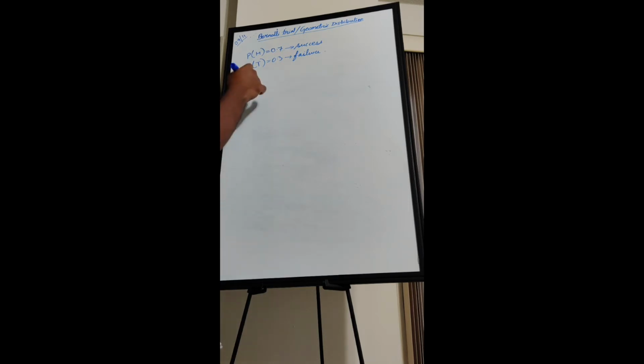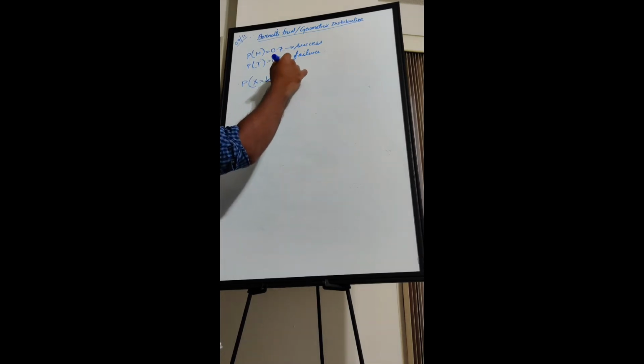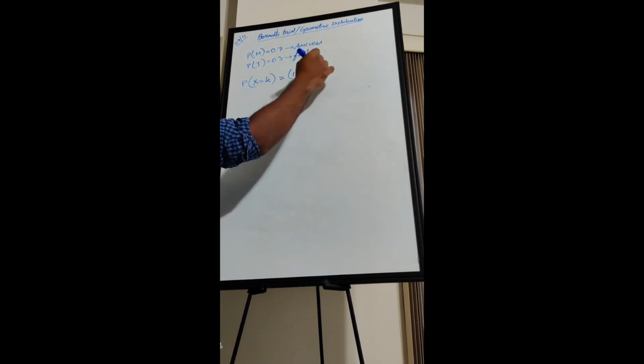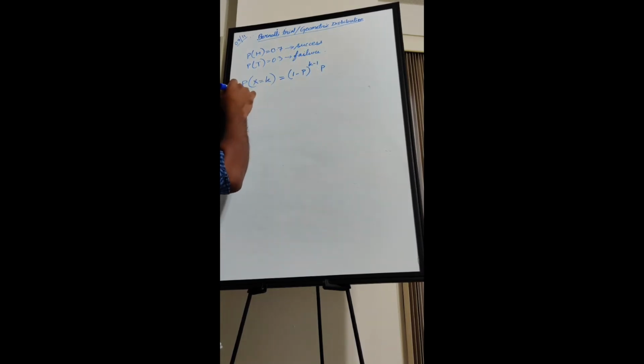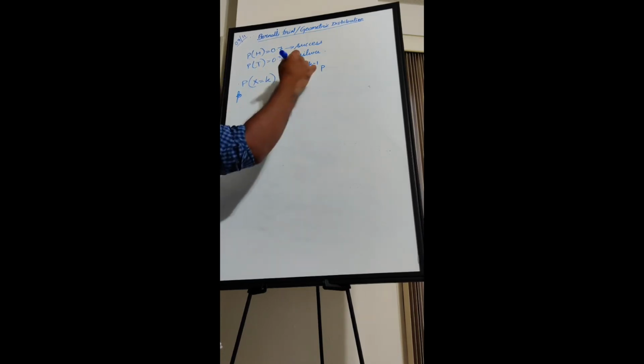Okay. So in geometric distribution, the probability that it will get success at the kth Bernoulli trial is (1 minus p) to the power k minus 1, times p, where this is small p, by the way, I will write clearly.